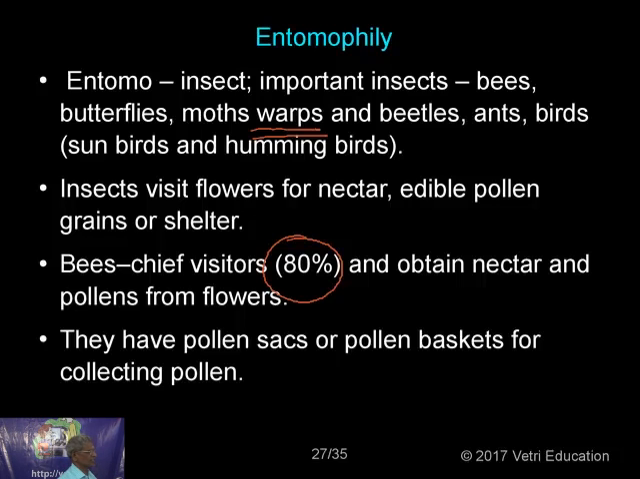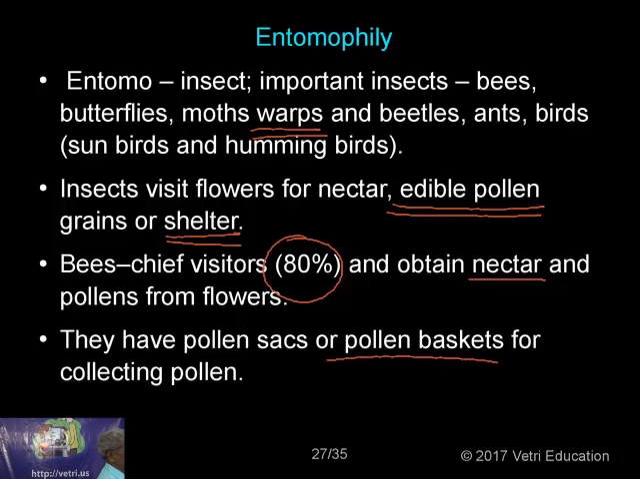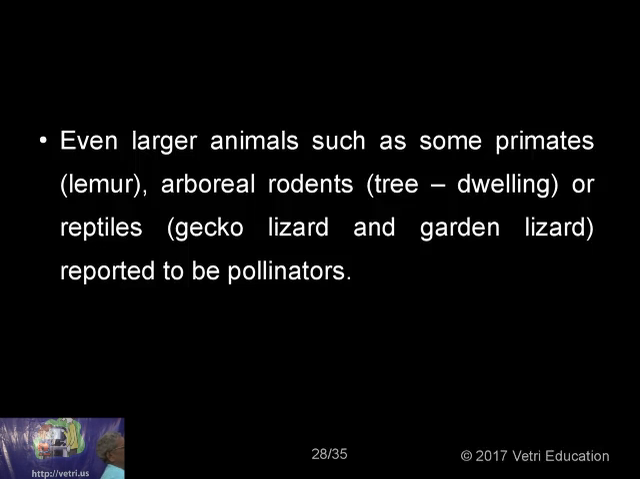Bees are the chief visitors, and they obtain nectar, so most of these flowers will be nectar secreting. If they don't have nectar, they will produce what is called edible pollen, so the insects get attracted by the edible pollen. Sometimes flowers offer shelter, a landing surface, a platform. For some insects, they give pollen baskets and packets. So they give some gifts to the visiting insects. See, only if you are getting some gift will you be very happy. Similarly, the flowers also give some gift pack to the insects so that they will easily come and help in the pollination.